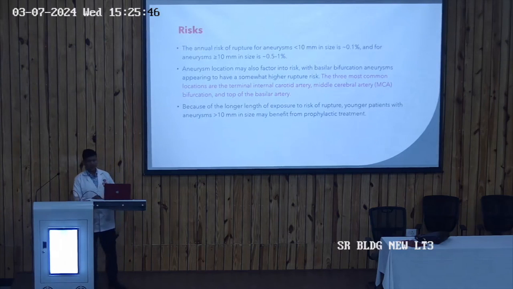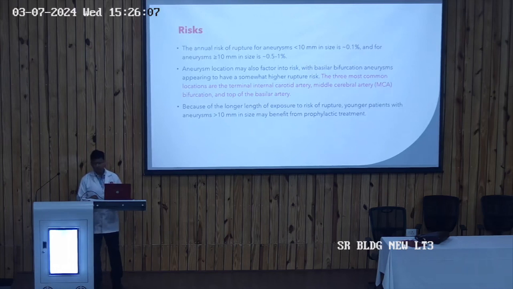And the annual risk of rupture for an aneurysm less than 10 mm in size is 0.1%, and for an aneurysm more than 10 mm in size is 0.5 to 1%. So this is the difference in the risk of rupture according to the size. If the size is small, the risk of rupture is less. If the size is more, the risk of rupture is more.